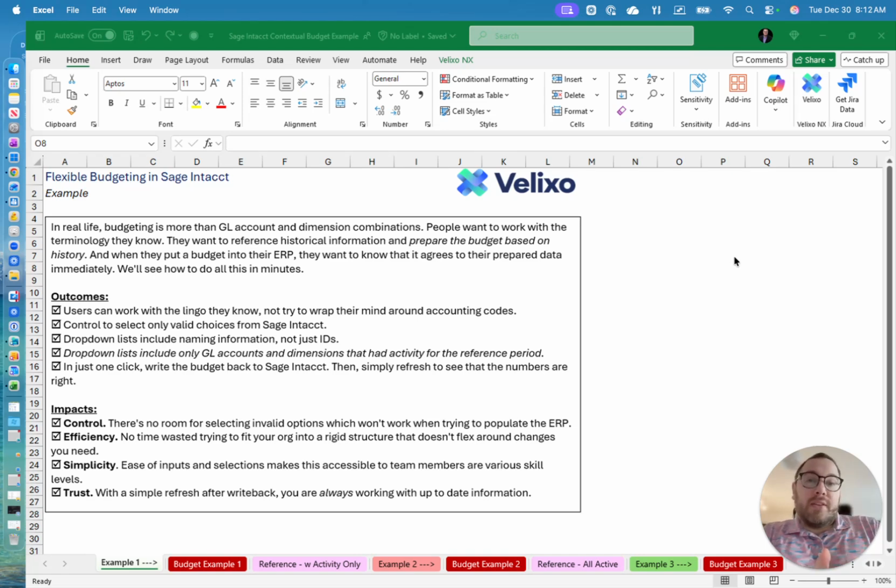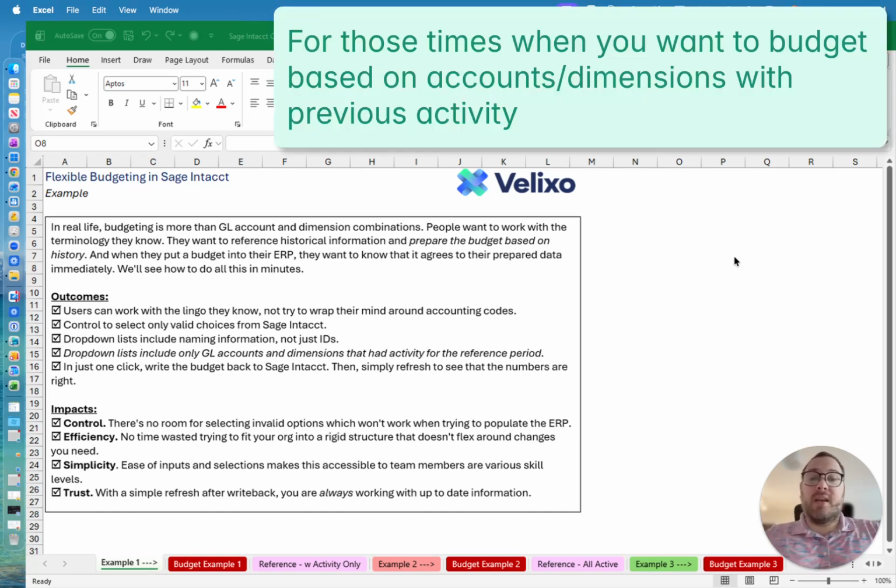This is very easy to do with Velixo. Some of the outcomes that users can expect there would be that they would work with the lingo they know, not have to wrap their mind around accounting codes. They can control in that they can select only valid choices from Intacct. Drop-down lists will have friendly names, such as naming conventions, not just IDs. And it's possible for those lists to only have GL account and dimensions that had activity for a reference period.